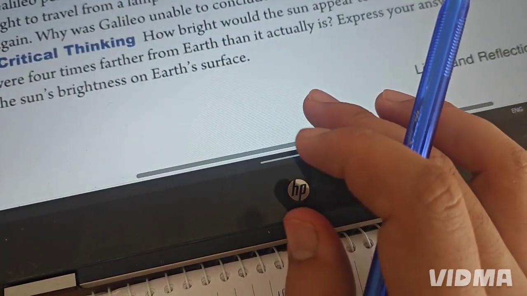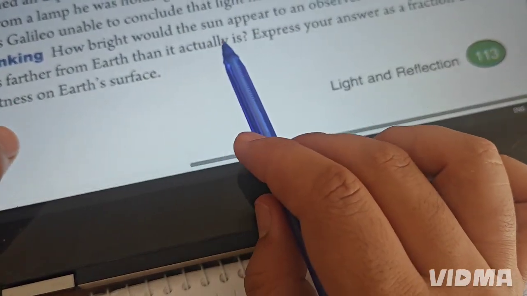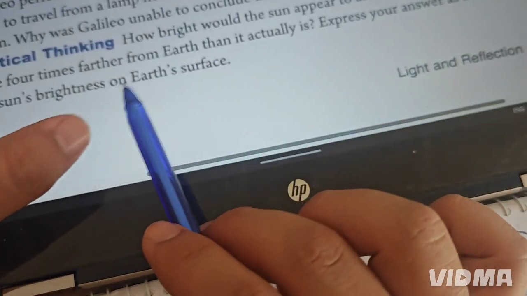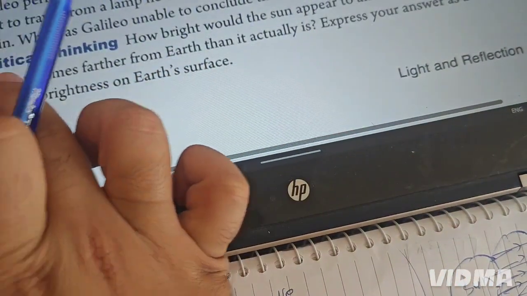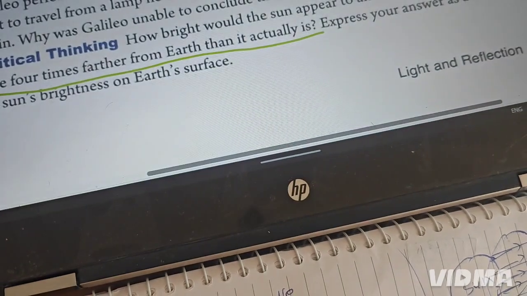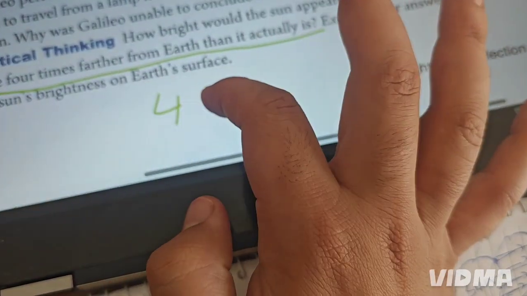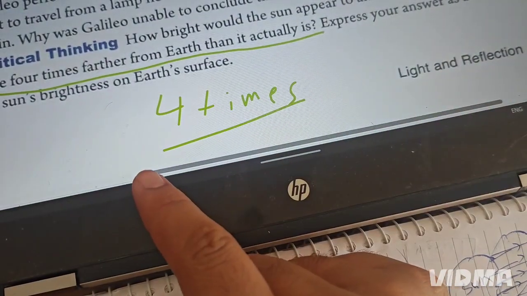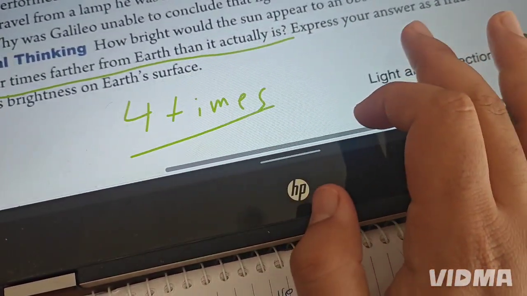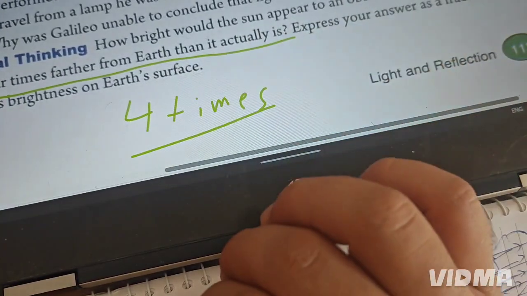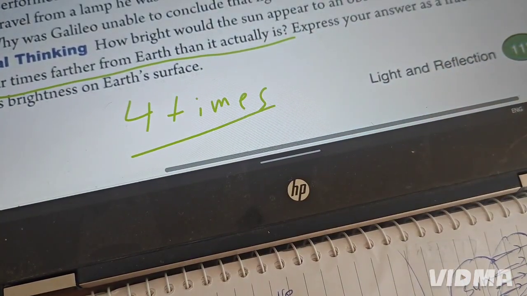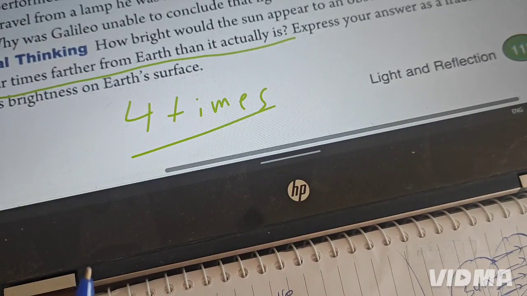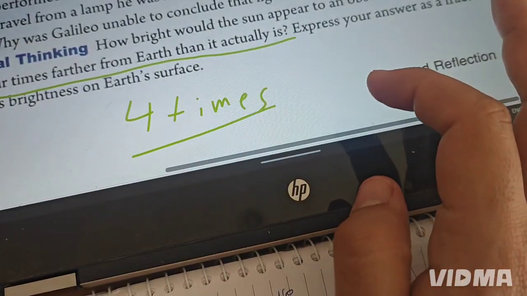Question 4 is important. Look at question 4. How bright would the sun appear to an observer at Earth if the sun were 4 times farther from the Earth? Express your answer as a fraction of the sun's brightness. Okay, 4 times. And we said the relationship between them is inversely proportional. We can use this rule. I forgot to tell you.